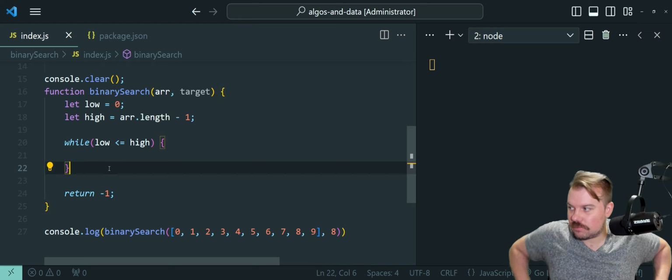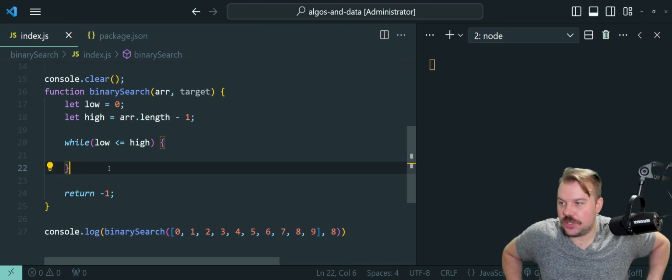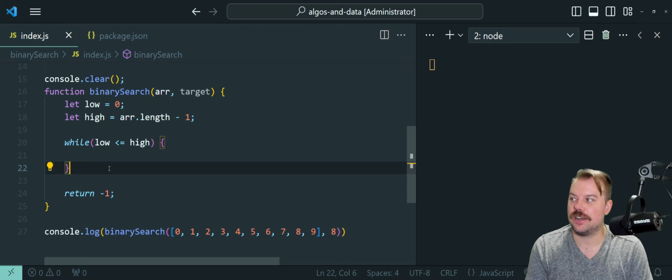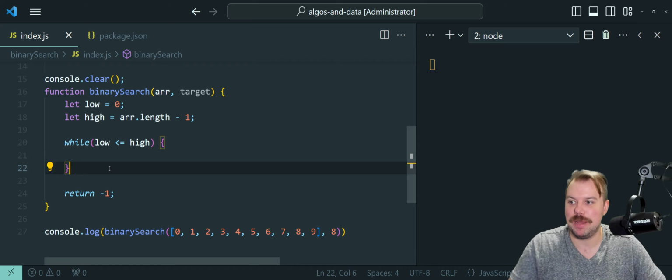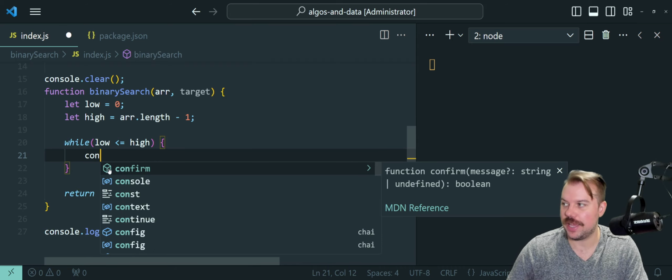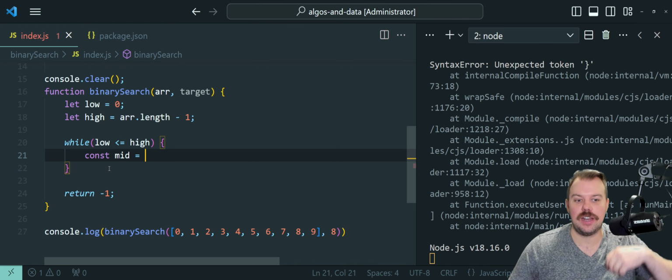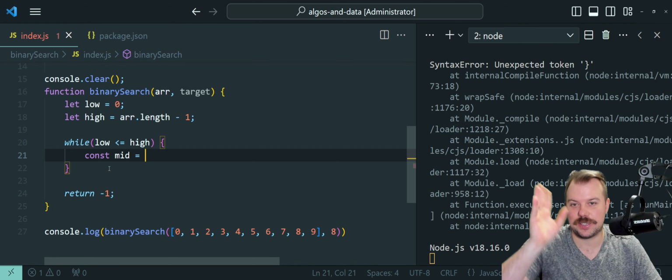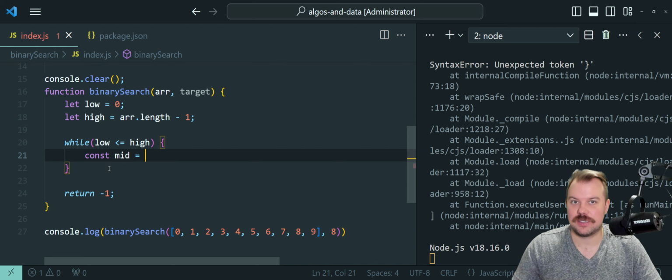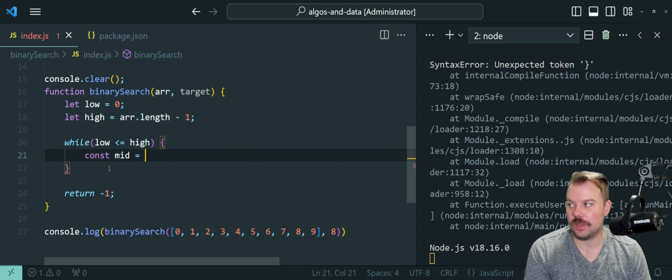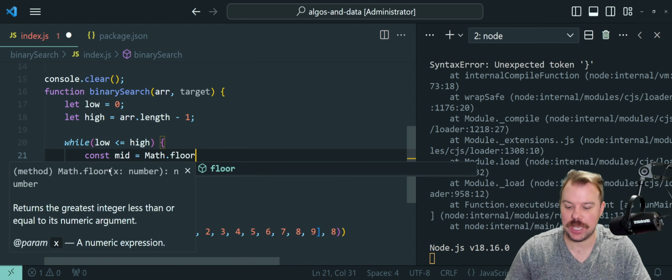Okay. So what I'm going to do now is we need to write some conditions inside of our while loop, and we also need to calculate that midpoint like I was talking about. So let's go ahead and do that. Now, this is not going to be a variable we're reassigning anywhere in our code other than its initial calculation, so I know there's errors here, just bear with me. I have nodemon restarting my script here. We have this midpoint variable that we need to round down in this code's case. So we're going to grab our Math.floor function.